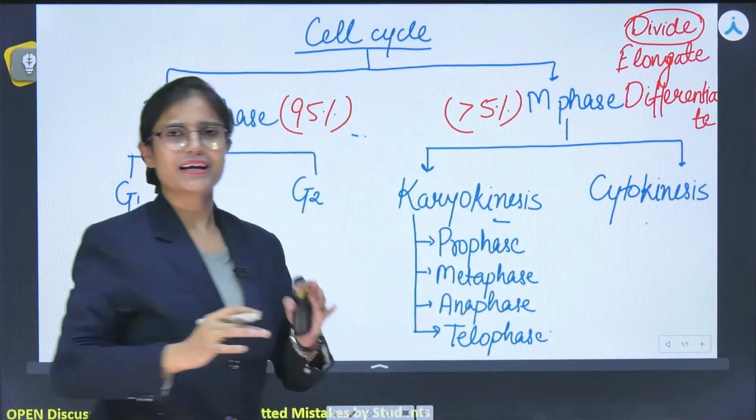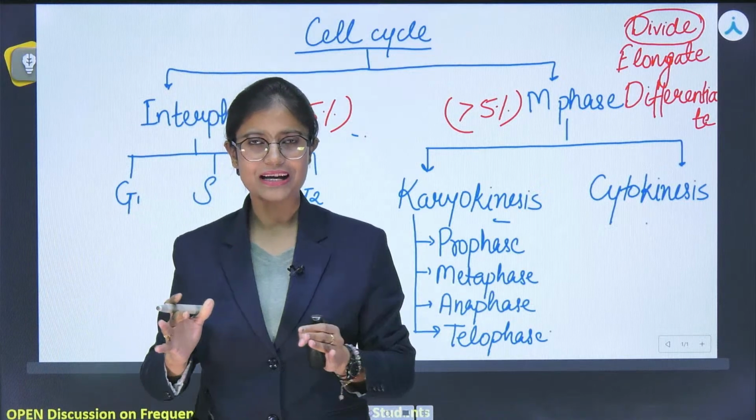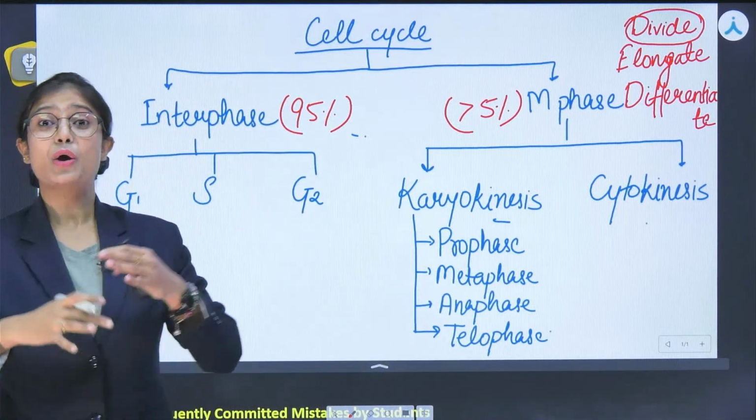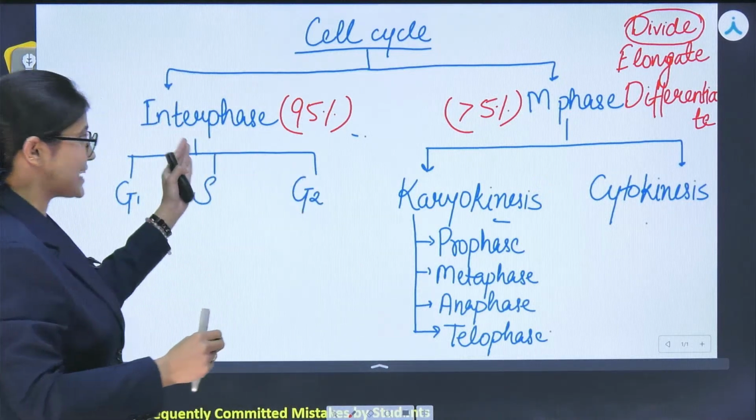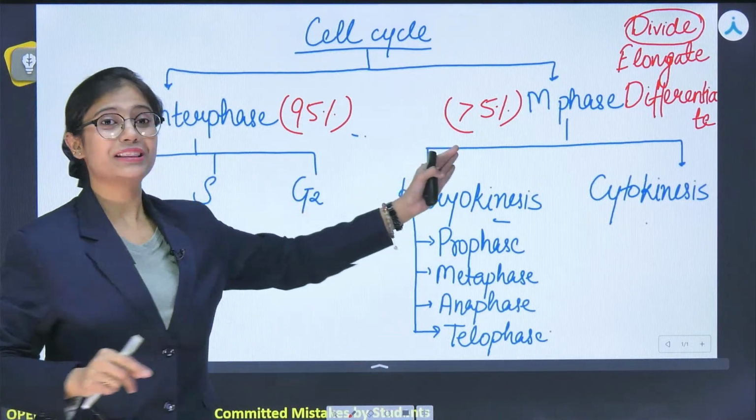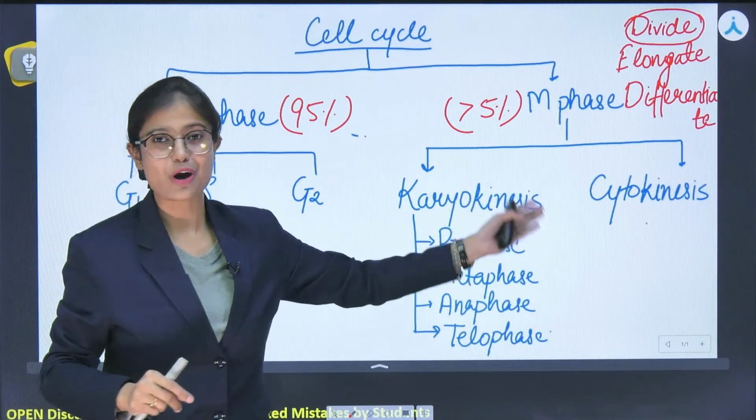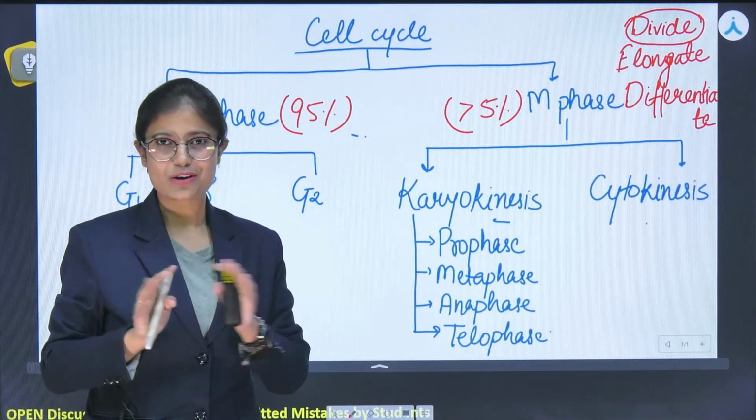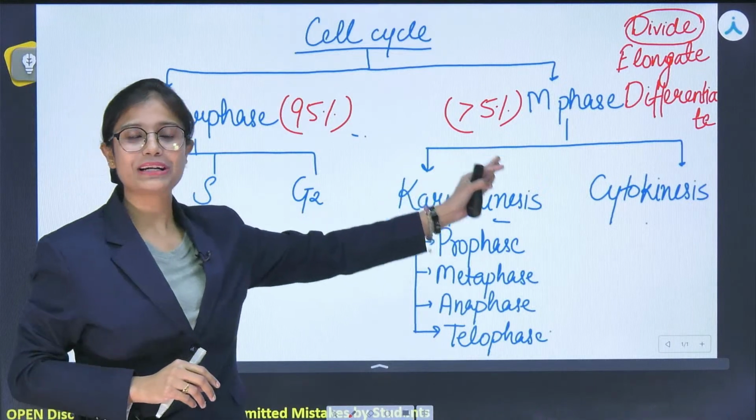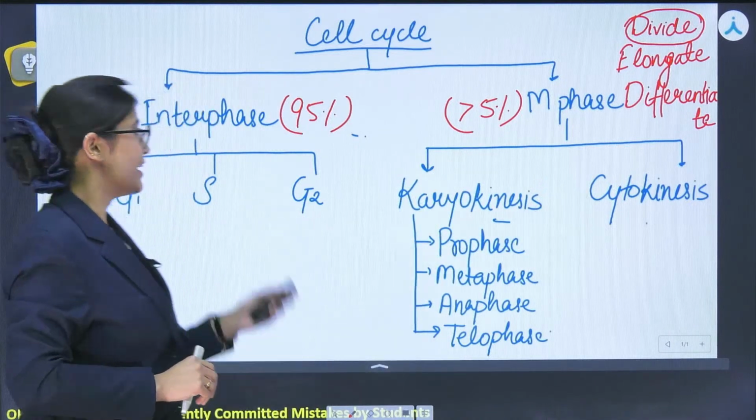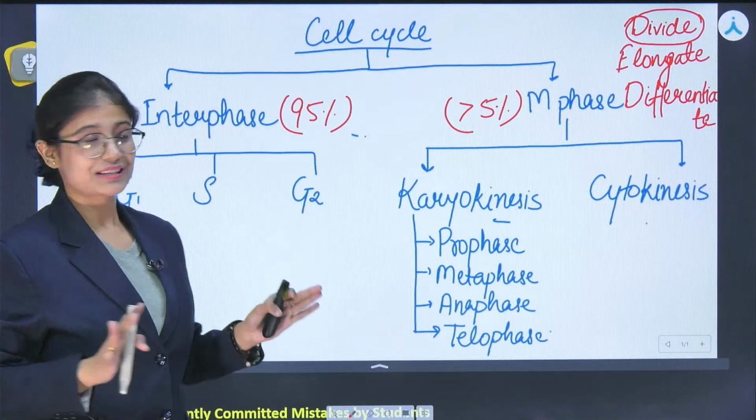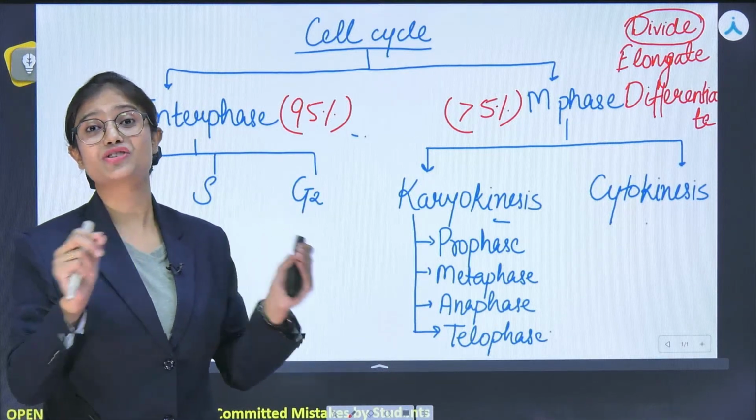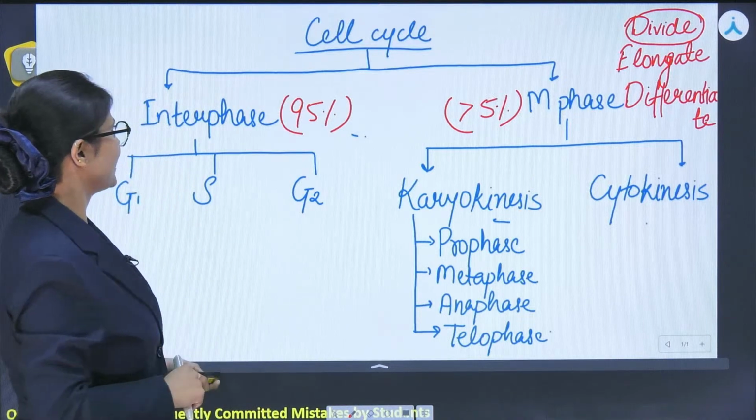So it is like a drama. If you are going to play a drama, then the preparation is very high. You almost prepare for 3-4 months. So interphase is the preparation, and the day on which you are going to perform is the M phase. So this is how you are going to learn. The actual cell division will take place in the M phase. Let's see about the 95%, the preparation phase, in which the preparation is actually taking place.